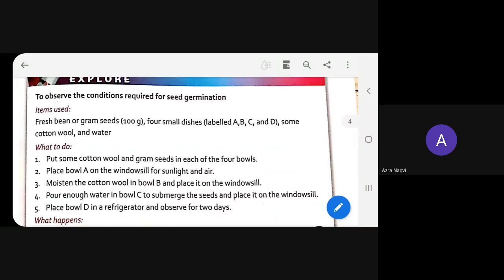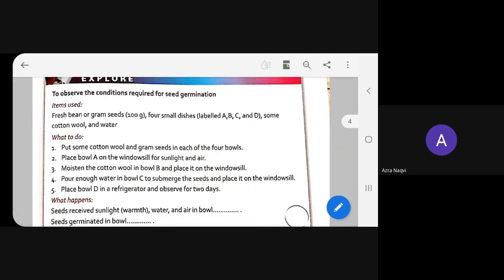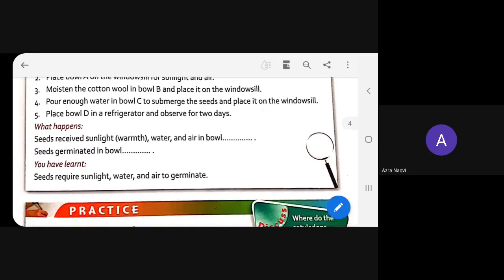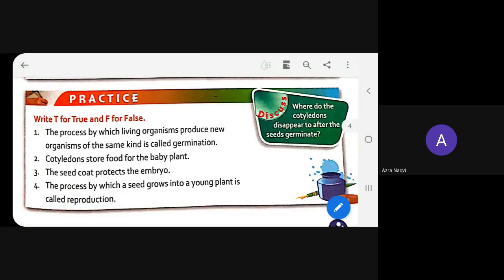Not only that, we also learned this fun activity, that we have to take 4 different bowls and put all 4 bowls at different places. The seeds we put inside the bowls will show growth, but which bowl's seeds? The ones which get sufficient air, sufficient sunlight, and sufficient water will show growth. The rest of the seeds will not. Then we also solved this true or false.